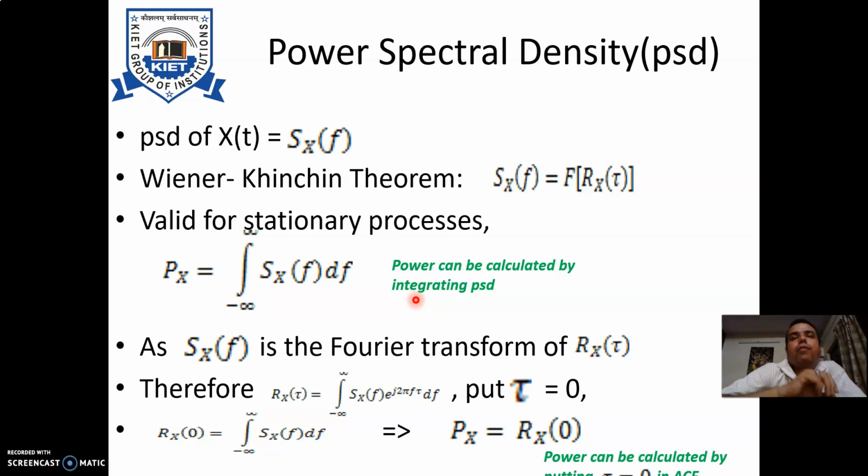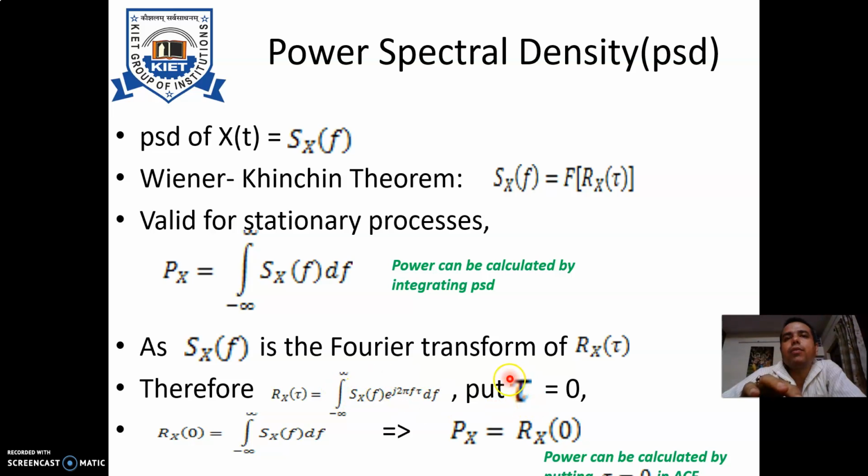Now we are also aware that, from this relation, the Wiener-Khinchin theorem tells us Sx(f) is nothing but the Fourier transform of the autocorrelation function. So we can put it like this: the autocorrelation function is nothing but the inverse Fourier transform of the power spectral density. So we can write it as Rx(tau) equals the integral from minus infinity to infinity of Sx(f) e to the power j 2 pi f tau df.